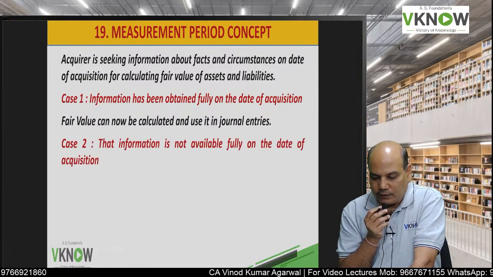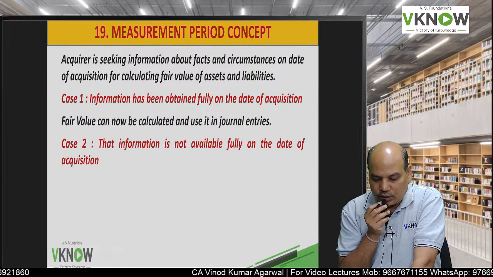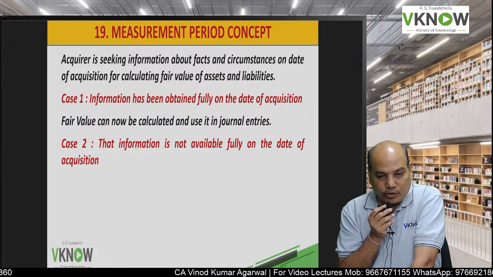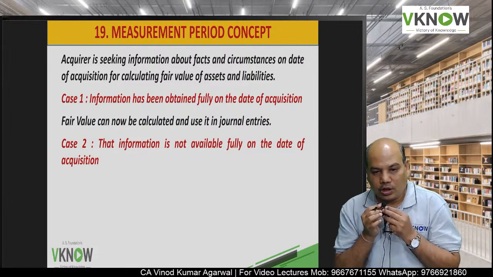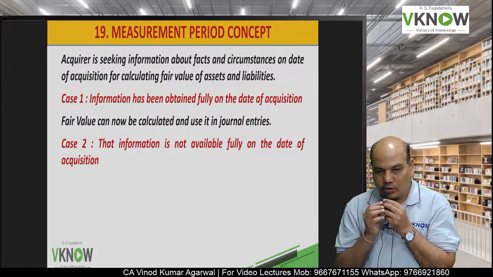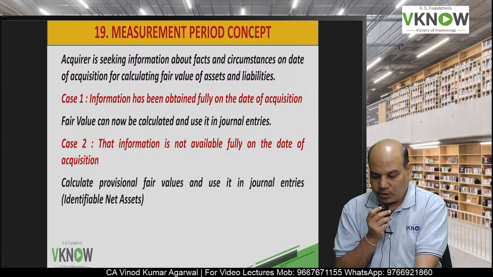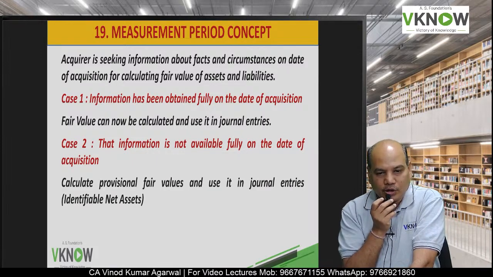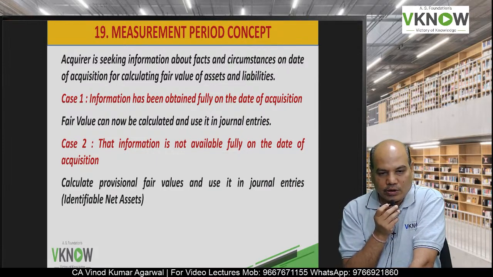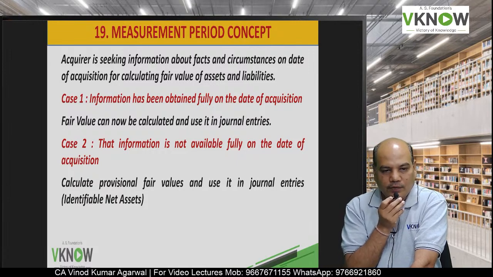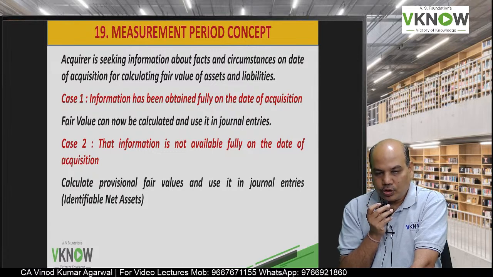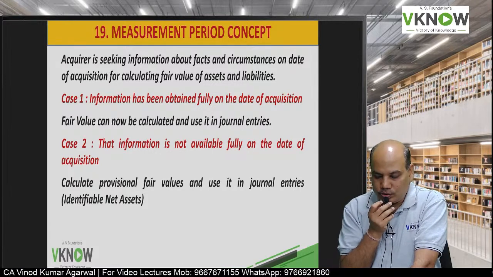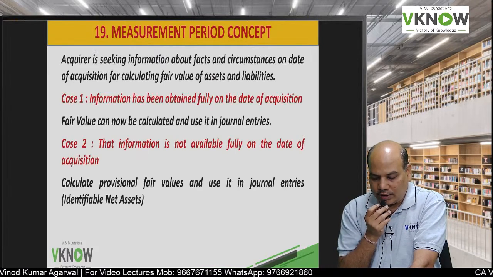So we will apply fair value and do the accounting. But for a theoretical question, they can ask you that fair value is not available on the date of acquisition. We can't calculate fair value for every item on the date of acquisition. Then the standard says you can use provisional fair value and use it in the journal entry.